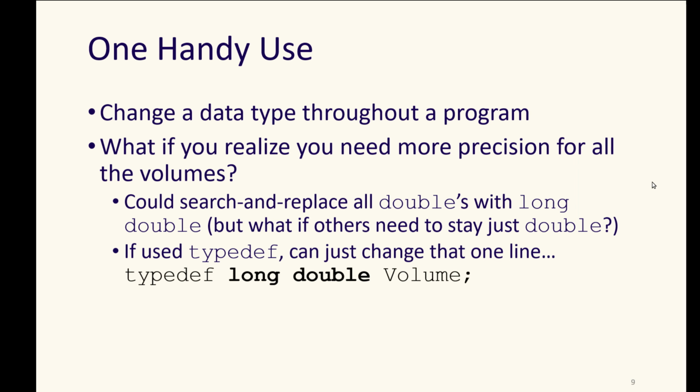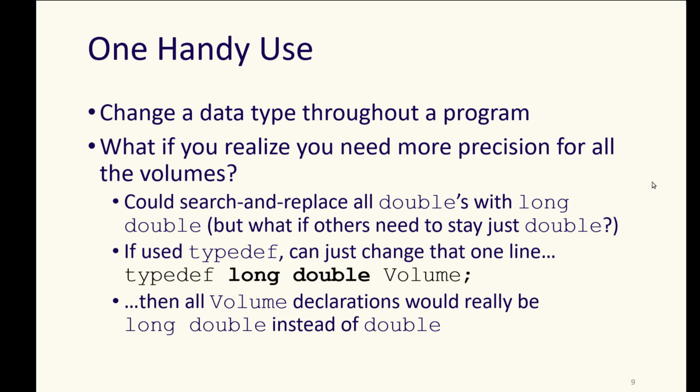But if you had used typedef up front, then you change that one line of the typedef to allow more precision or less. Sometimes you can use this kind of thing based on the particular operating system or device that you're running on, or things like that as well. And then once you've changed that typedef, then all of the declarations of volumes will use long double instead of double.